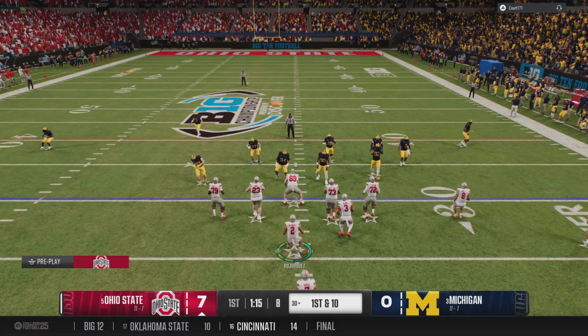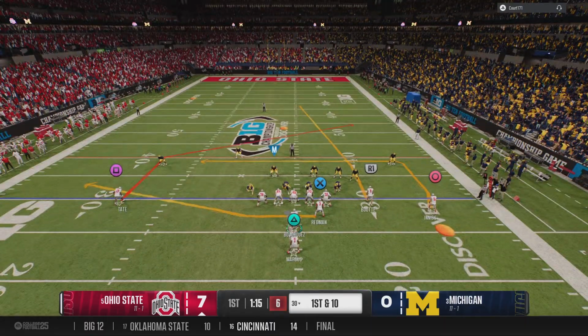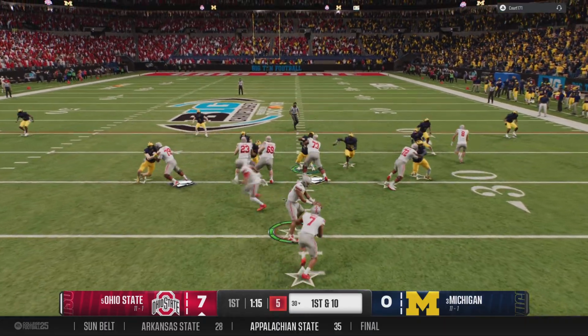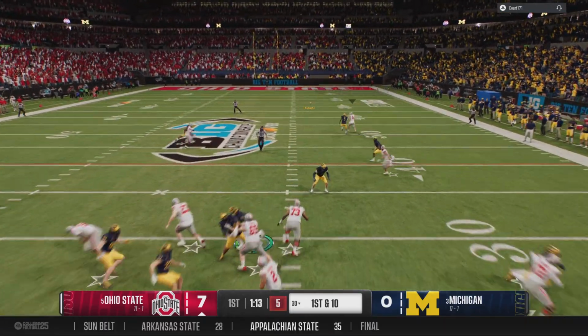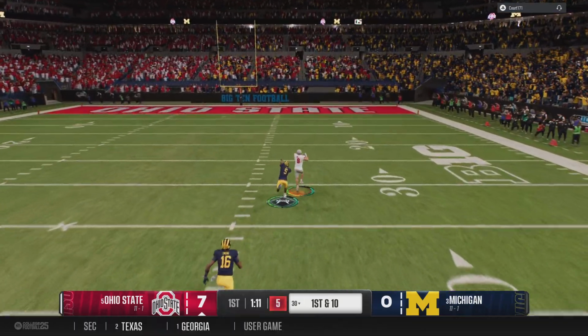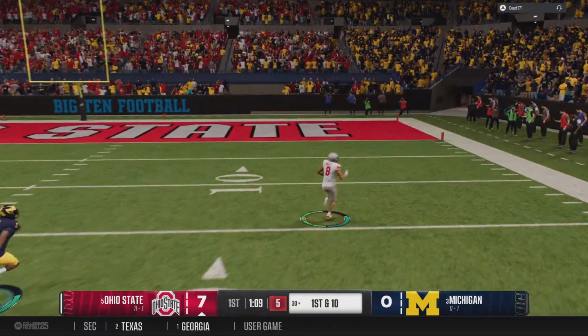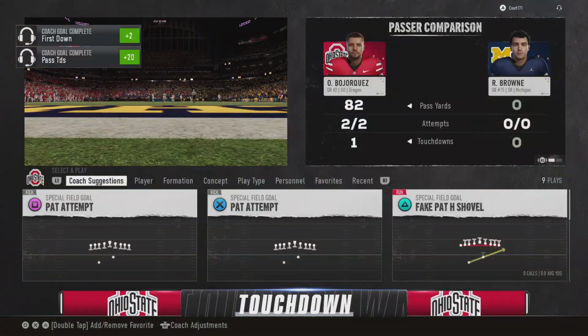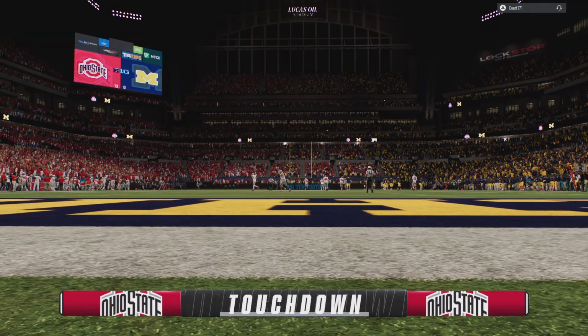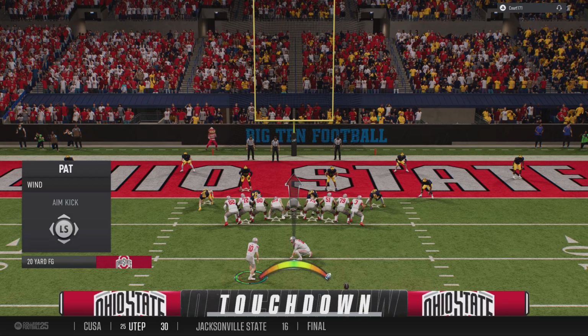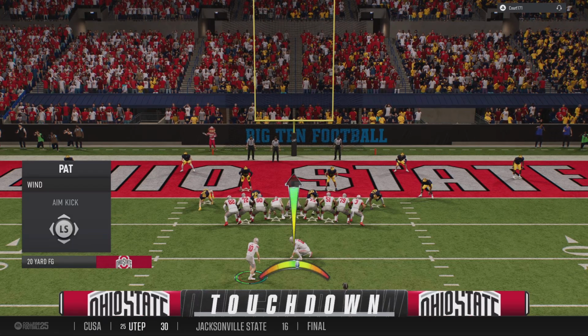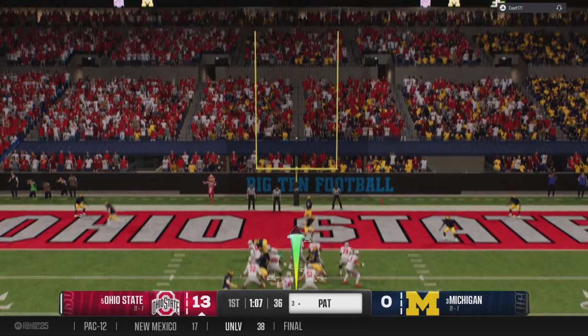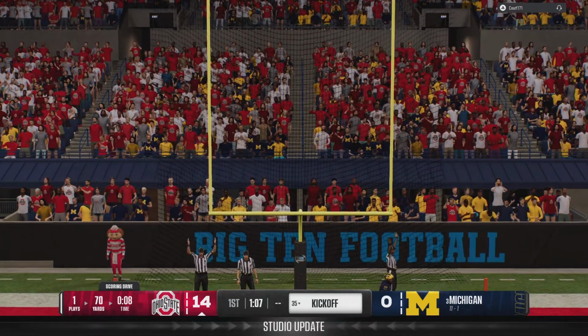Here comes the Buckeye offense onto the field. And that last touchdown drive, they just pounded away with the running game. It's a deep throw down the right sideline. Caught way downfield for a huge gain. They could not stop him. He's in. Touchdown, Buckeyes. They'll try to add to the lead now with the PAT. The kick sails through, so the lead is 14-0.